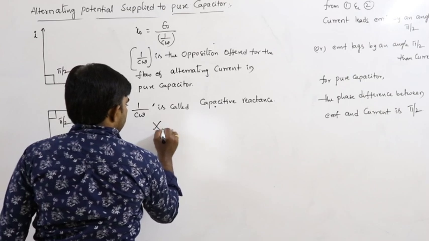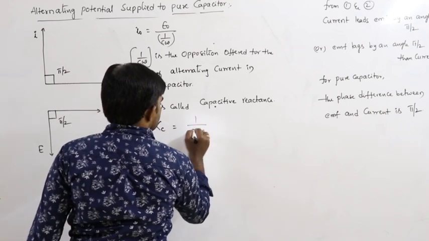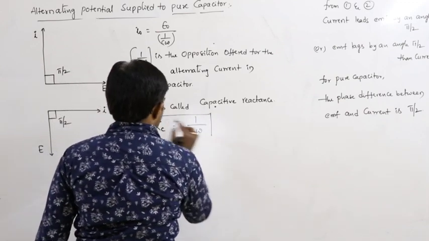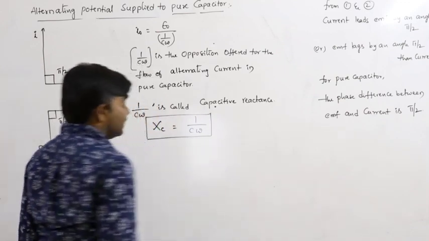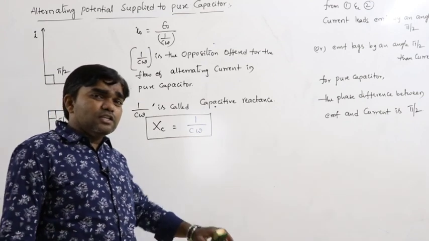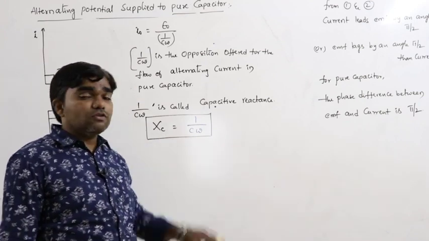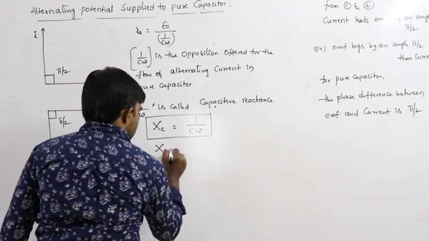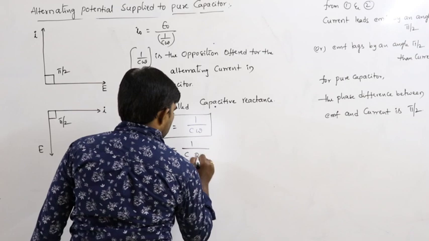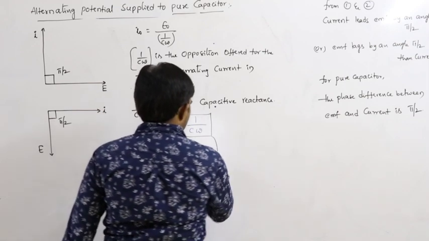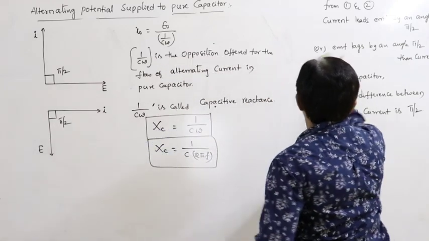So this is denoted with XC. XC is equal to 1 by C omega. This is capacitive reactance, and in the previous case it is inductive reactance. Inductive reactance means XL, that is equal to L omega, but XC is 1 by C omega. So XC is equal to 1 by C omega, where omega can be written as 2 pi f.